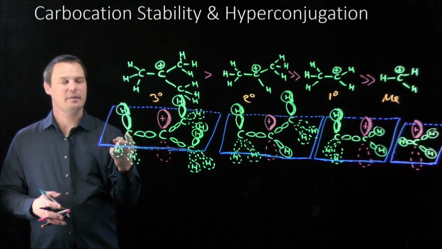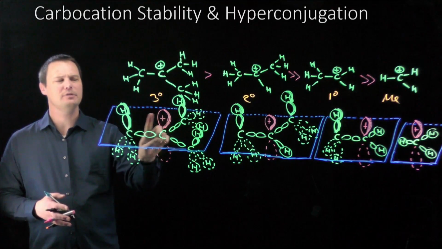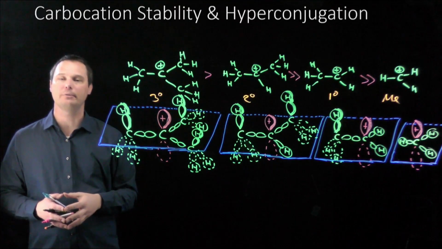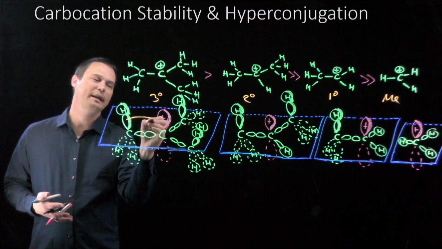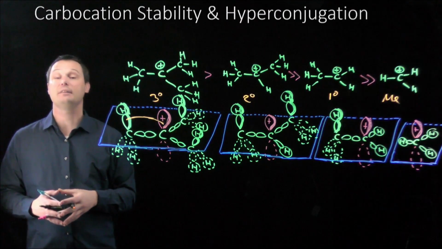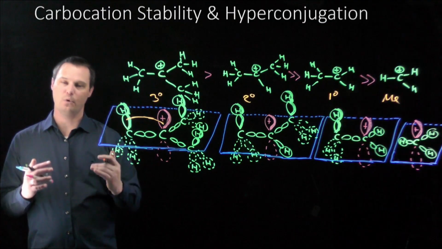What I want you to notice is on the neighboring carbon, one of the carbon-hydrogen bonds can rotate to being almost essentially parallel to the empty p orbital. And when that happens, the electrons in this sigma bond can lean over slightly and share some of their electron density with the empty p orbital. Sharing some of that electron density diminishes the positive charge and makes the whole molecule more stable.